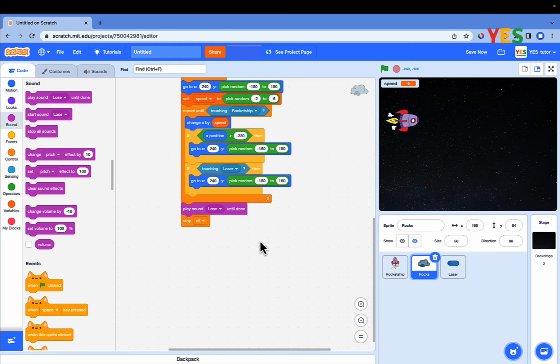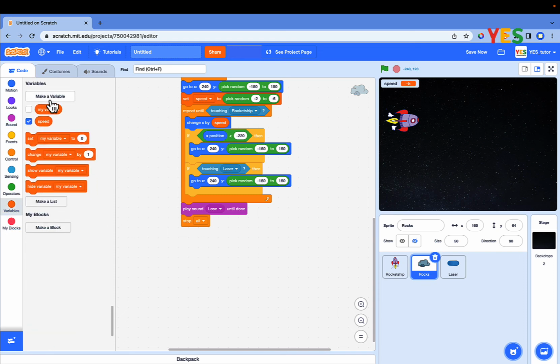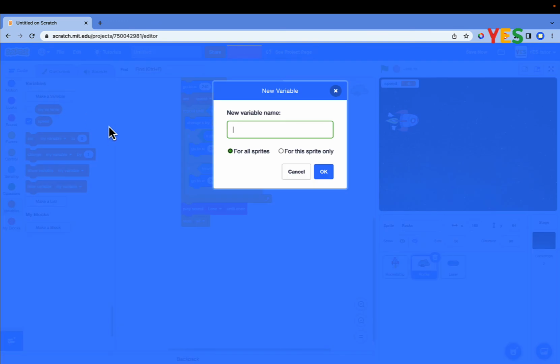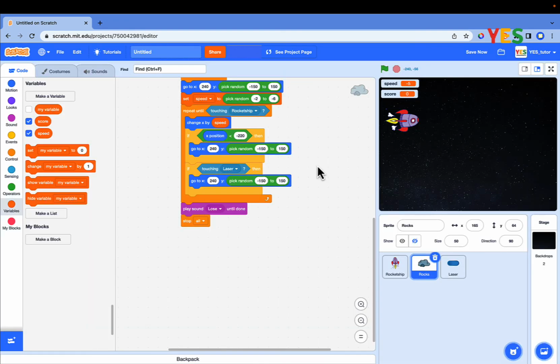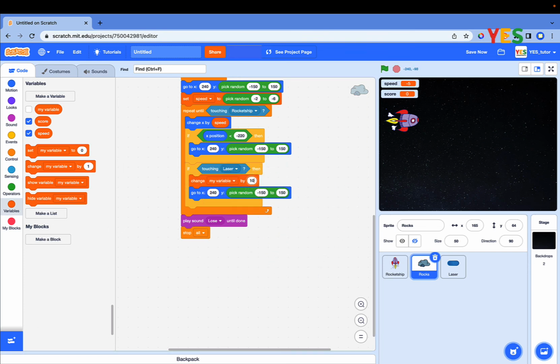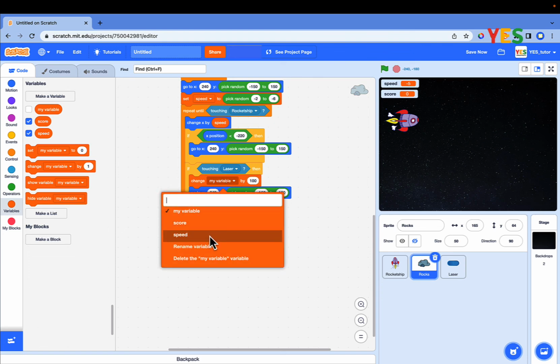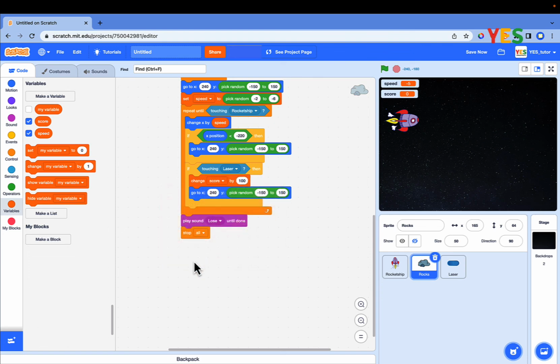Click on the variables category and click on make a variable. Name your variable score. Change the score by 100 when the laser touches the rock. Let's make the score 0 when the game starts. Drag and drop the set score to 0 block as shown on the screen.